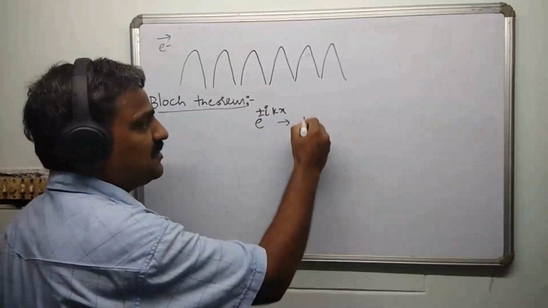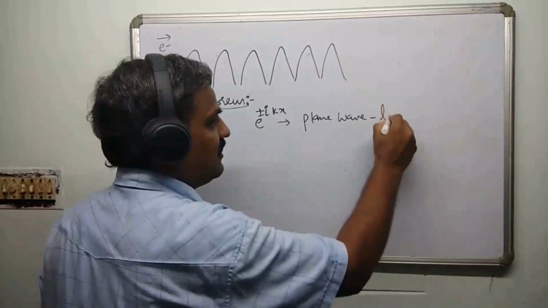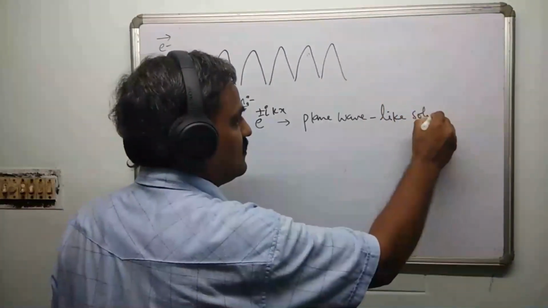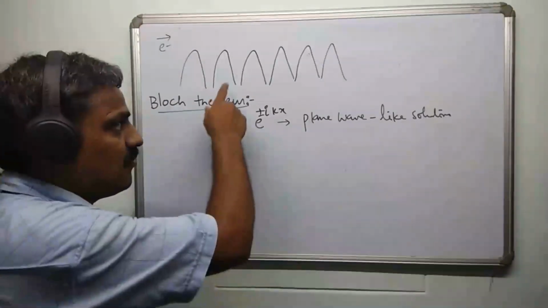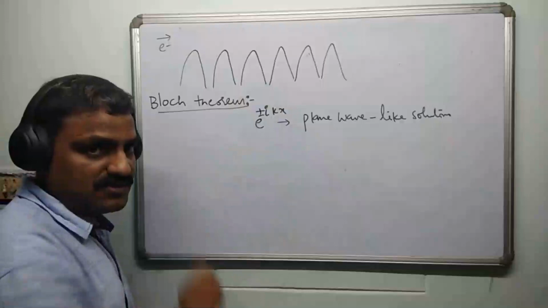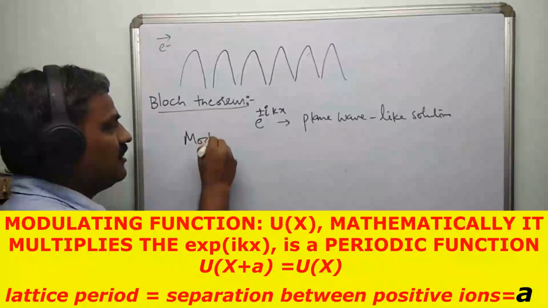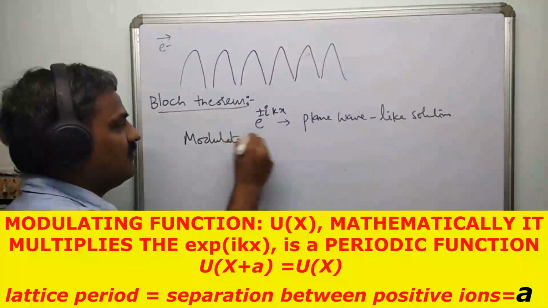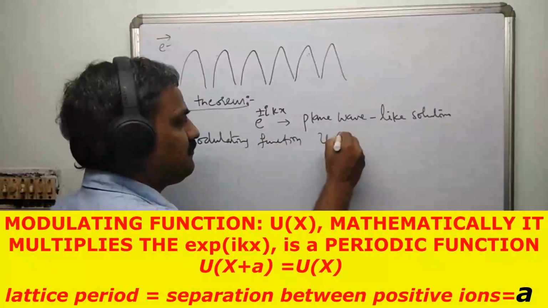These are what we call plane wave like solutions. So the solution to the Schrodinger wave equation for the problem of an electron in a periodic potential admits this kind of solution along with a modulating function, which is uk of x.